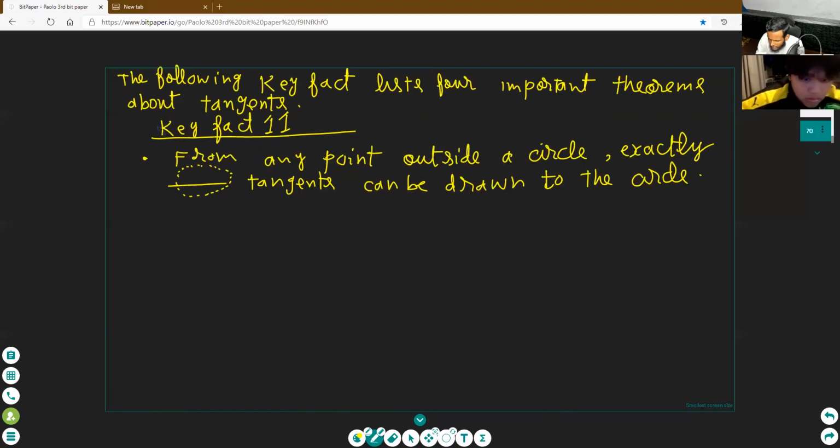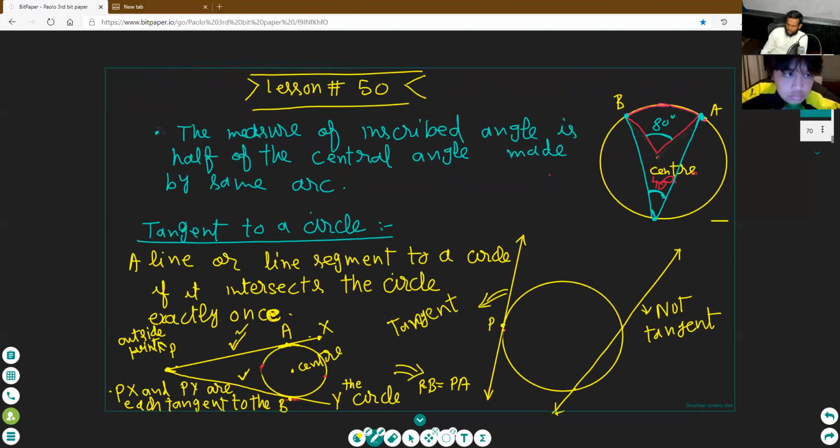Then you should write here. What will be here? What is the problem, Paulo? Can you write the number of tangents that we draw from a point outside the circle? I don't know. You don't know. You can see this, Paulo, see this.